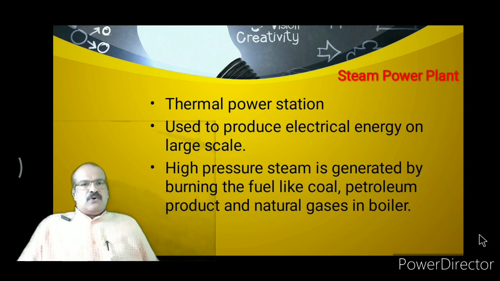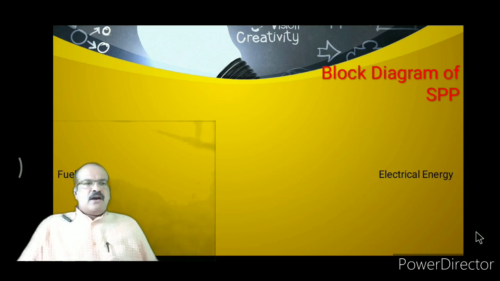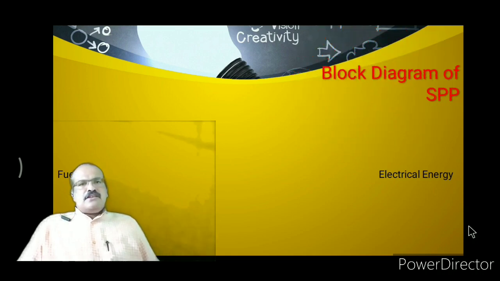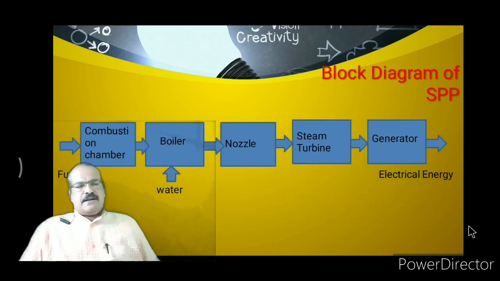Now, before going to discuss the schematic diagram of steam power plant, we will discuss the block diagram of steam power plant, or this block diagram is also called the energy conversion diagram for steam power plant. Now see here. In this steam power plant, the first unit is a combustion chamber, and this combustion chamber has an input fuel, and this fuel may be coal, or a petroleum product, or natural gas.